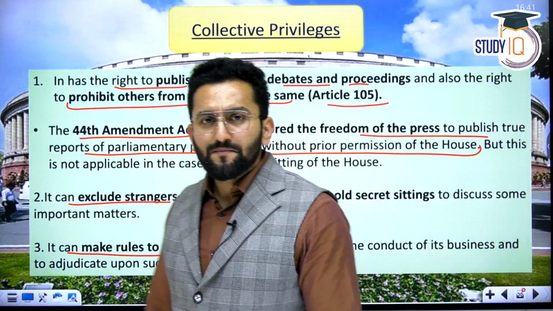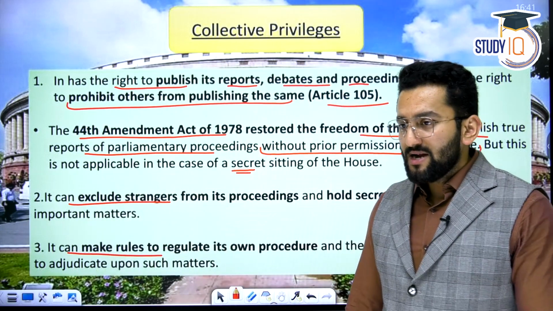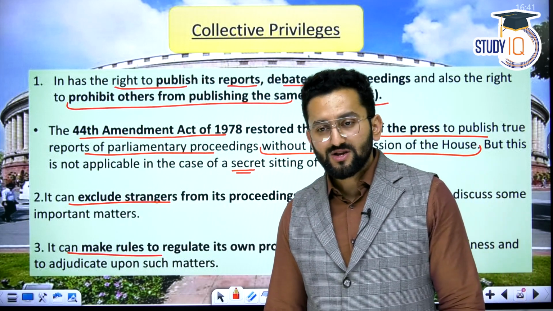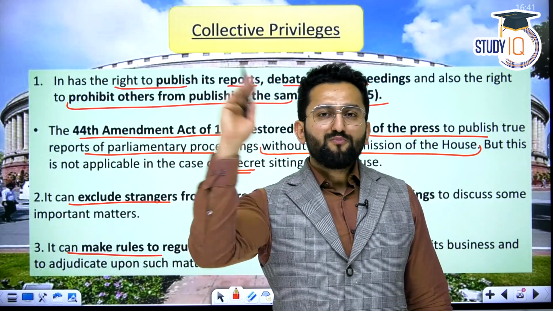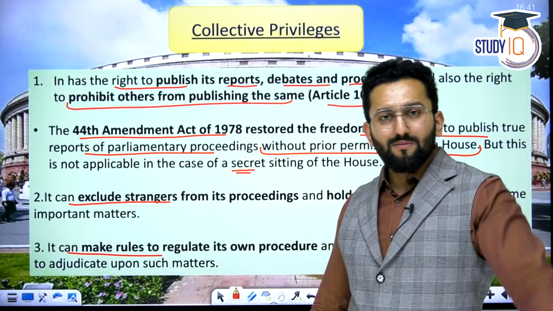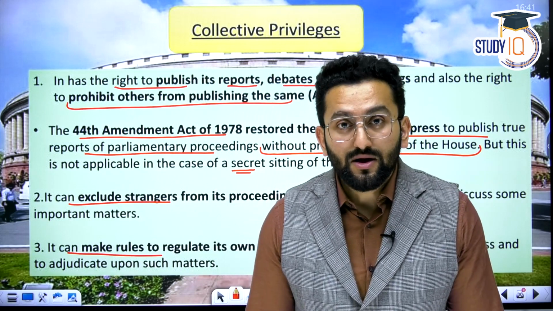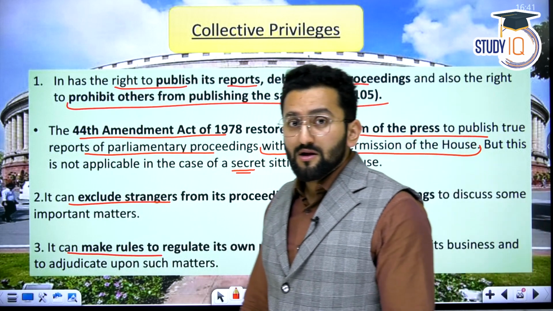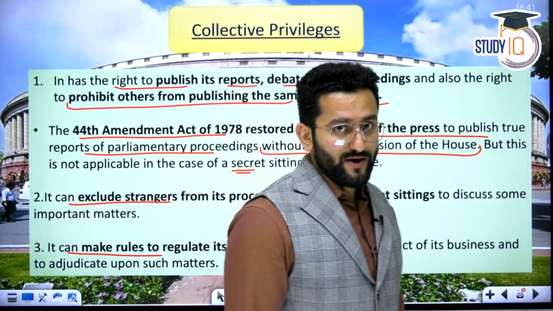What does it mean? Consider you are a reporter and there is a proceeding going on in the House and something unbecoming was discussed. And the Speaker said no reporter should publish this report in the public domain. Now, tell me, can you do that or not? The interpretation of Article 105 says you cannot, since the presiding officer said you cannot publish this outside.